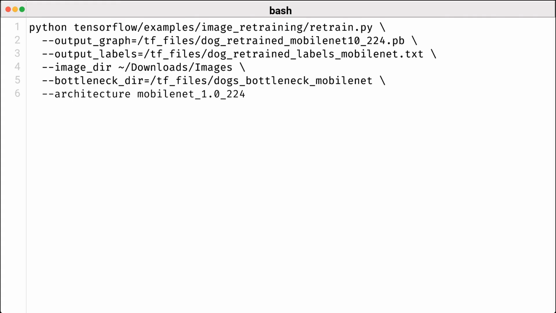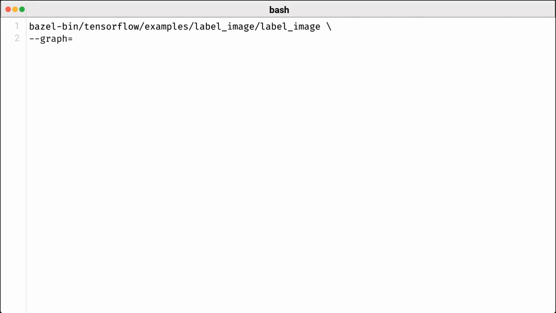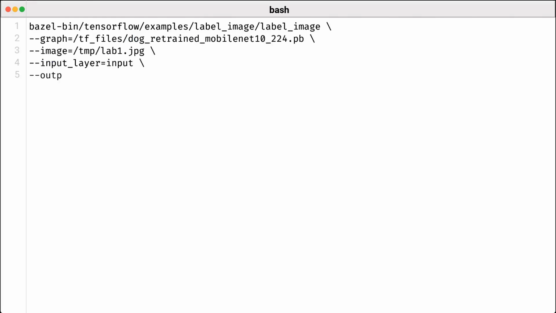Whew, there you have it, a comprehensive overview of retraining a MobileNet model. Now, let's dive into testing the performance of our retrained MobileNet model using the label image utility. This utility is crucial for validating how well our model performs on images it hasn't seen before.